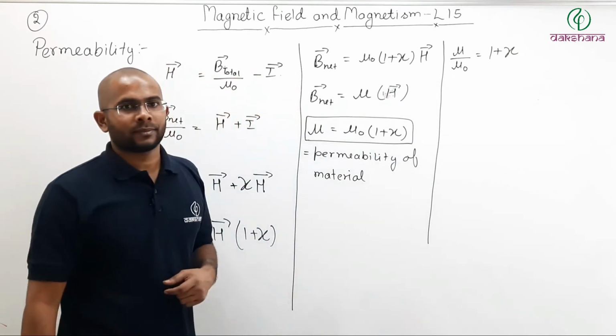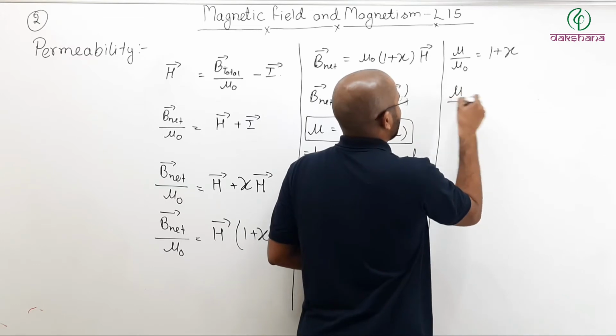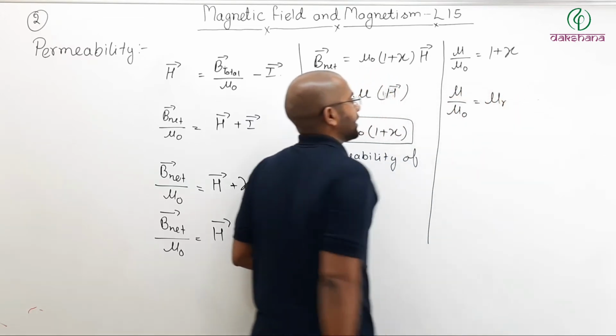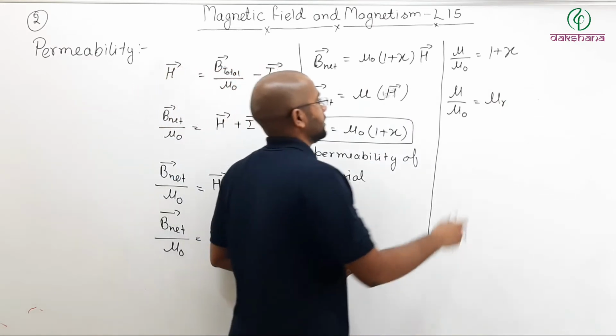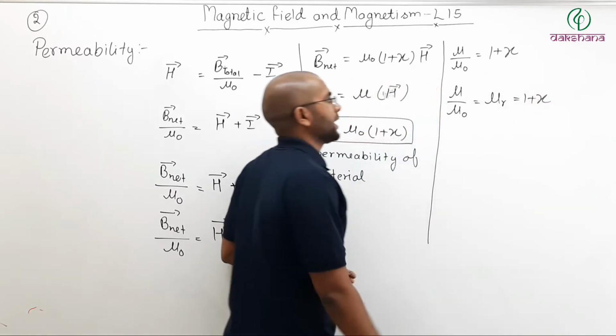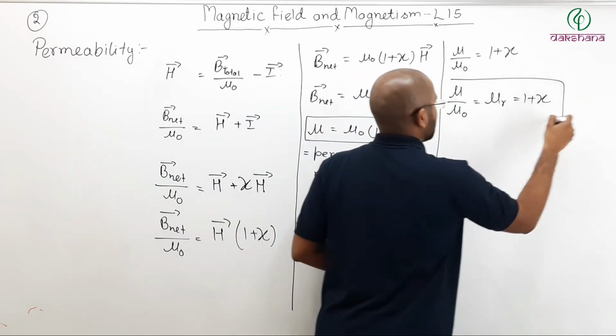So this mu by mu naught is written as relative permeability of that material, which is equal to 1 plus susceptibility of that material. So this also you can remember.